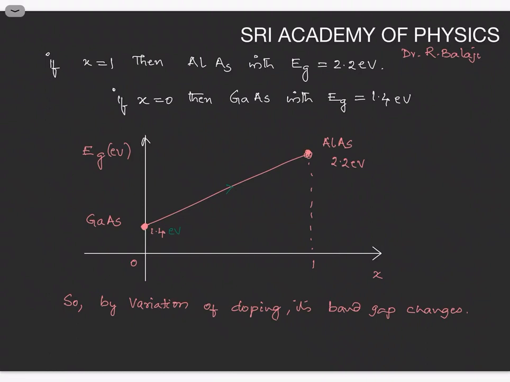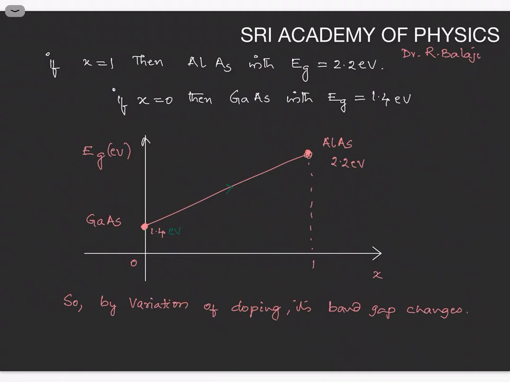Whenever the doping concentration is increased or changed, accordingly the band gap varies between 1.4 electron volts to 2.2 electron volts. In this way, by variation of the doping, we can change the band gap of the semiconductor compounds. This is called the tuning of the band gap of semiconductors.